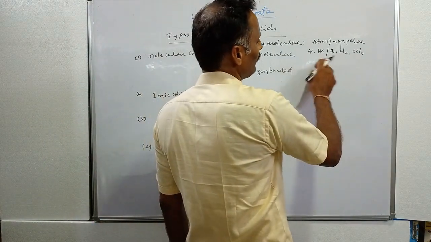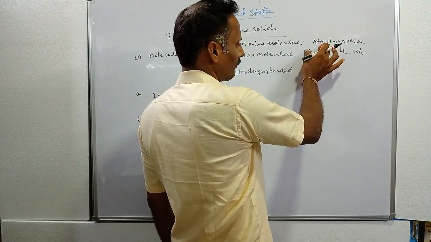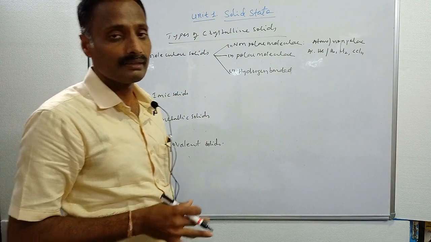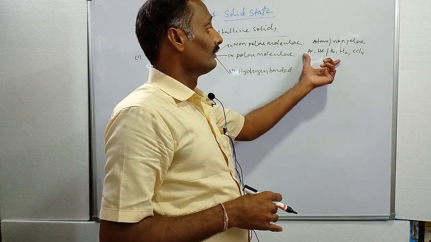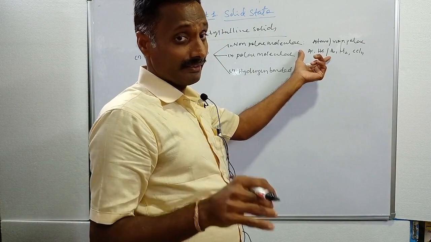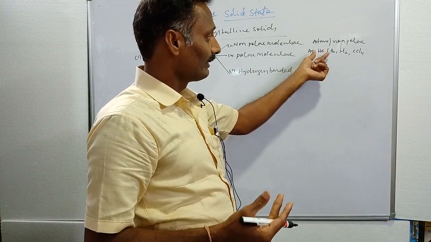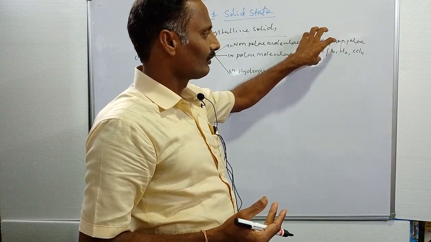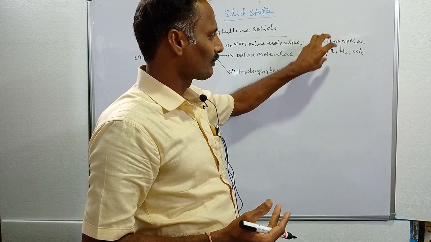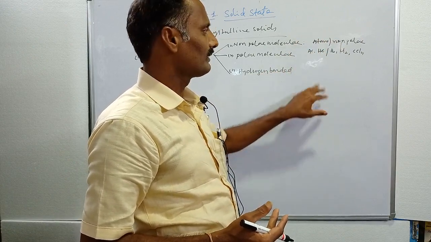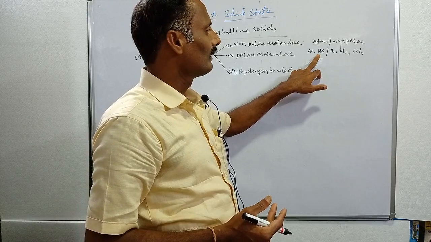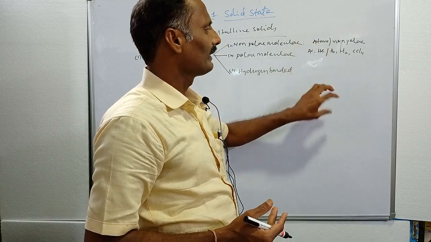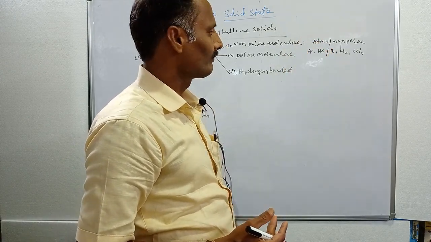If these are non-polar molecules or monoatomic gases, they are held by dispersion forces or London forces.